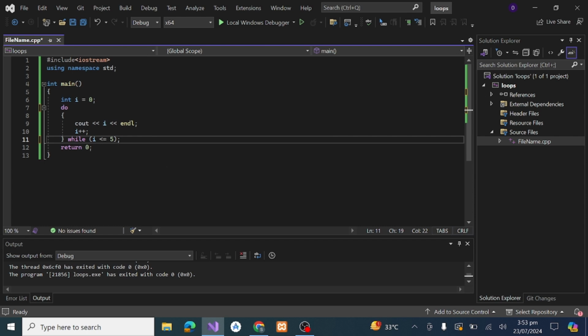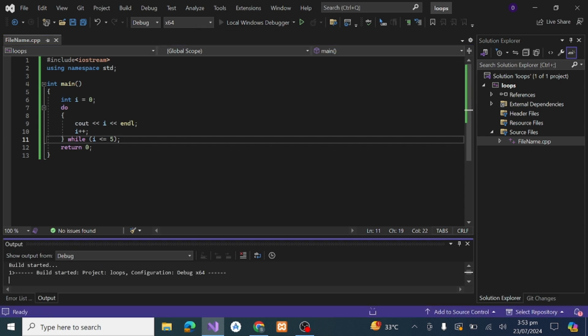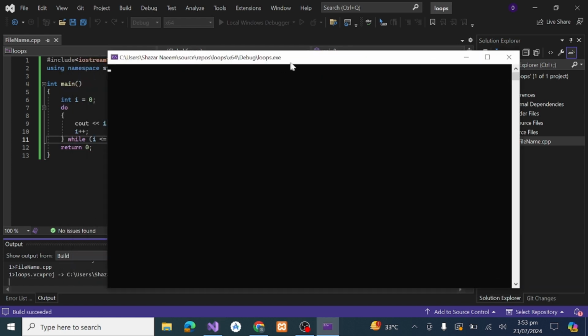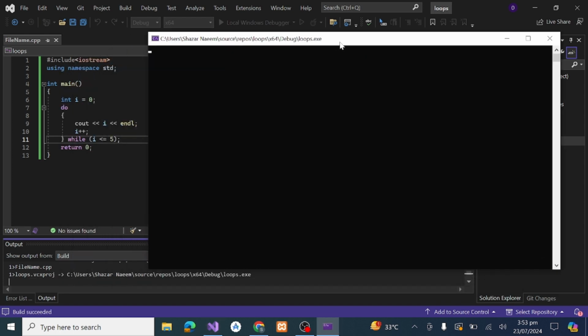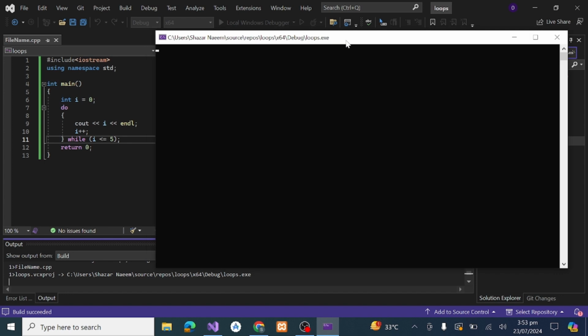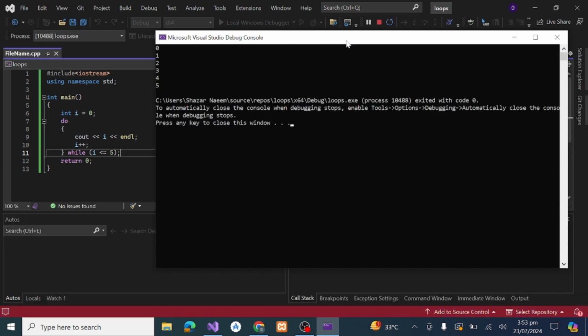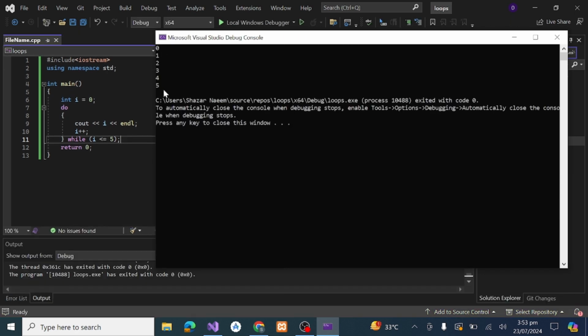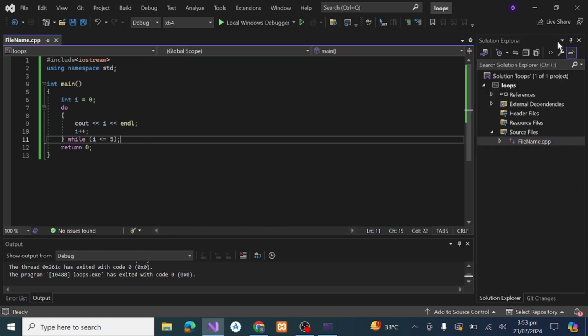I have told you before that it runs the do loop at least one time, then it moves toward the condition. Either the condition is true or false, it must run one time. Now we'll see the output. Now you will see that the first five numbers are printed on the screen.